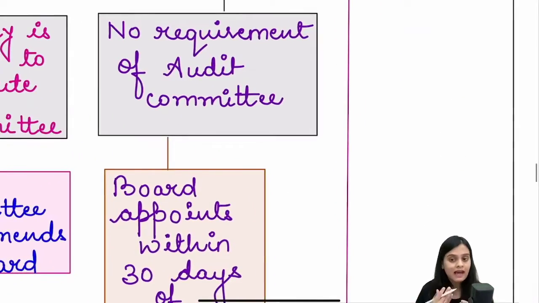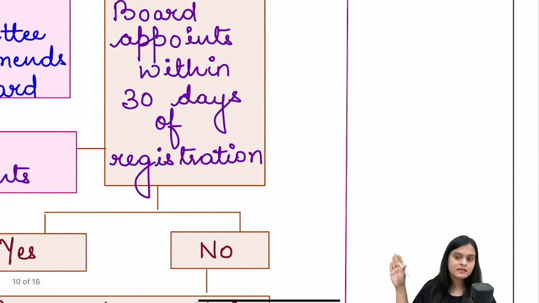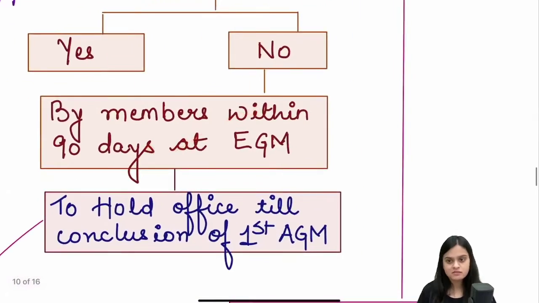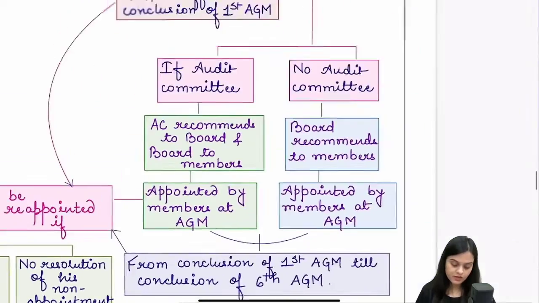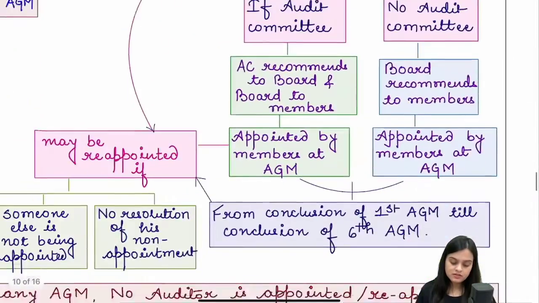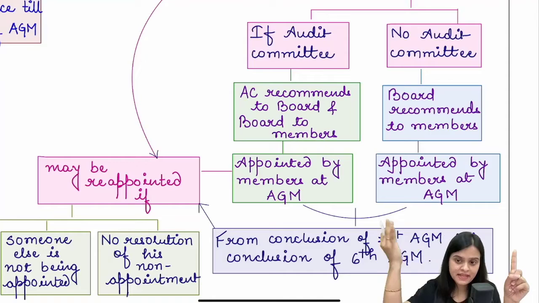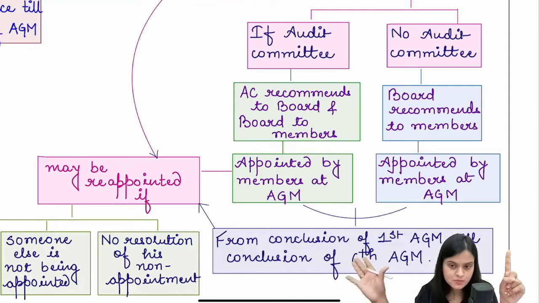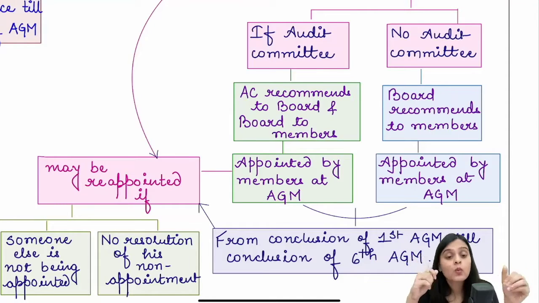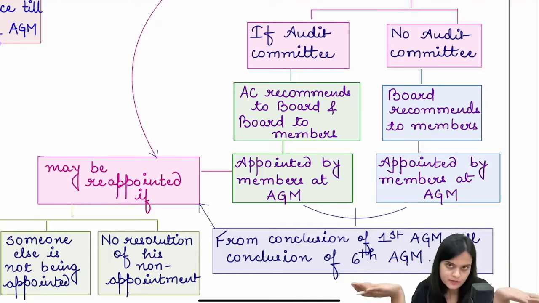But supposedly we don't have an audit committee. Now, in case we don't have audit committee, directly board comes into picture and board appoints. If board fails, members appoint. Simple. Right? Now, the first auditor retires or leaves the office at first annual general meeting. He can be reappointed. That means the same person can be reappointed for another term from first AGM to sixth AGM.